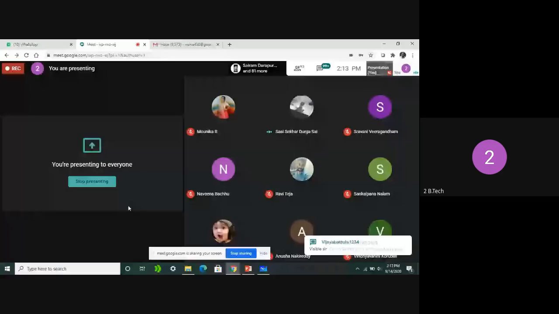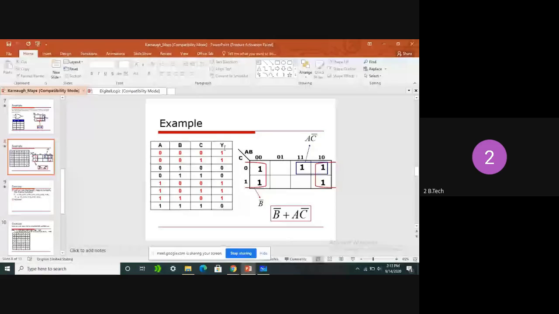Okay, so everyone note down this truth table. One example is I gave there. So there you can find the simplified Boolean function for the truth table given below. A, B, C are inputs, Y is output. We clearly mentioned with red color where output is going to be 1.